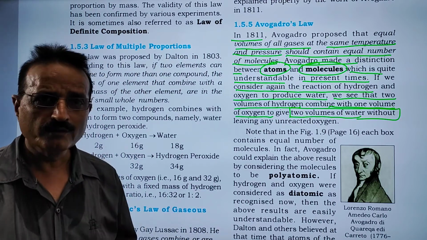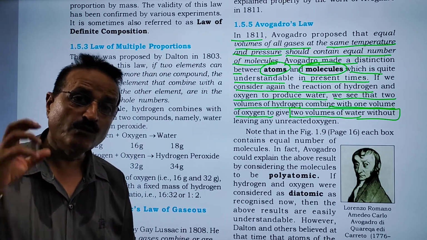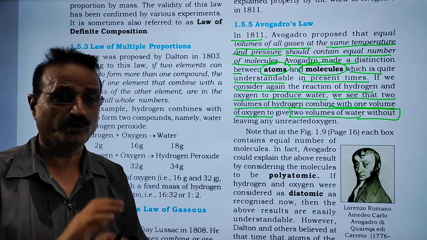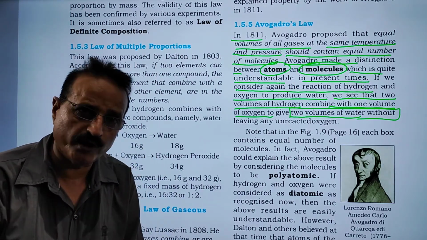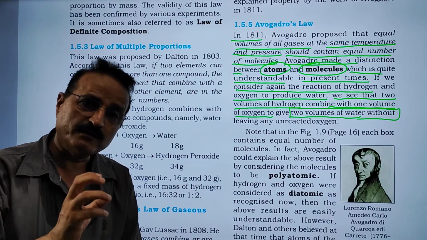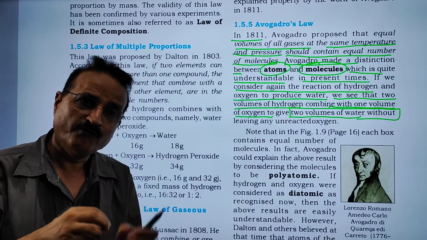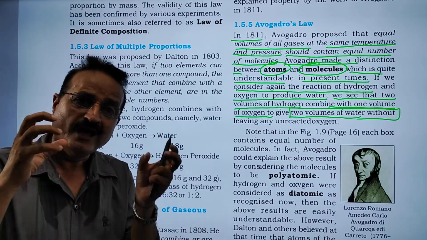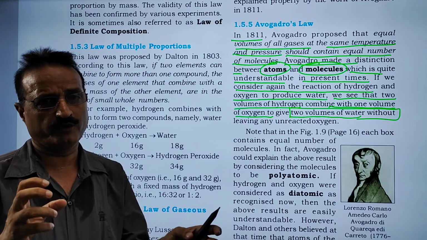The same law. Consider that 5 molecule equal to 1 volume. So if we are getting total 10 molecules, volume must be 2. But the difference is what? 5 molecule of hydrogen and 5 molecule of oxygen having diatomic molecule.